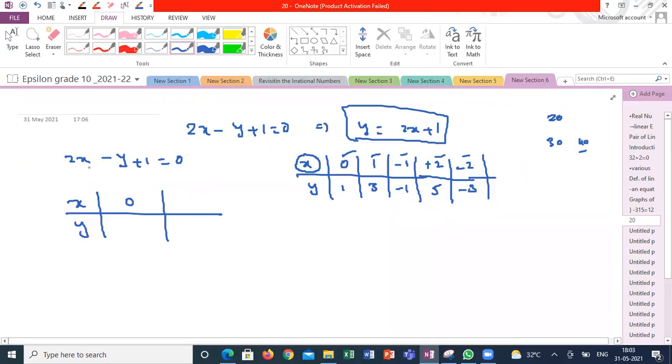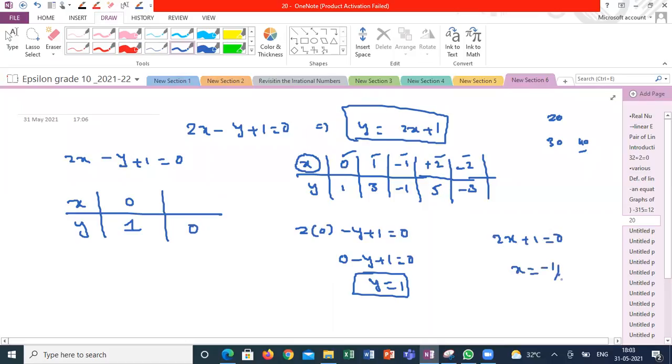X is equal to 0. Substitute x is equal to 0 and let me know what y value you are getting. Y is equal to 1. This whole calculation you can do in rough. I will take y is equal to 0. Let me know what x value you are getting. Minus 1 by 2, sir. So if I am taking y is equal to 0, minus 1 by 2 is coming. With these two values, I will draw the graph.